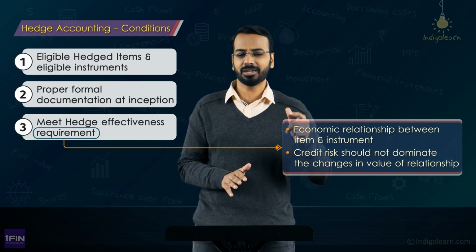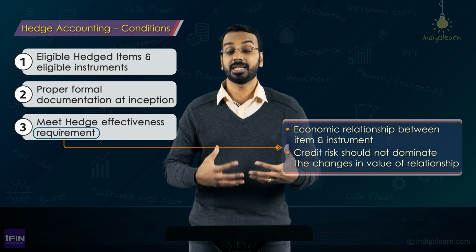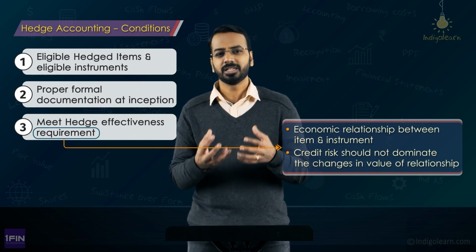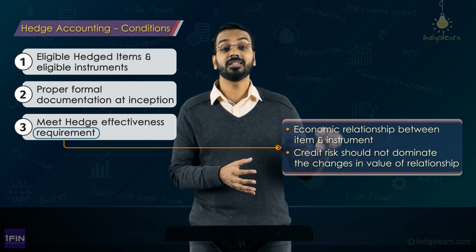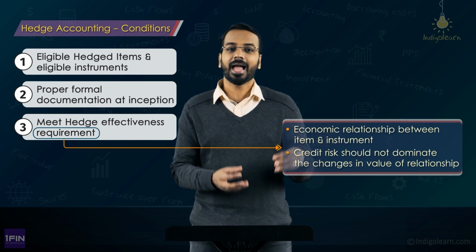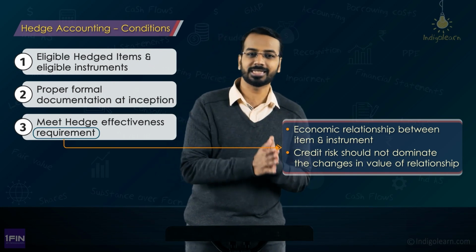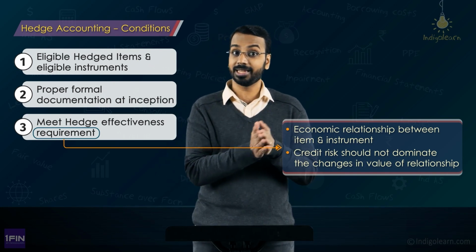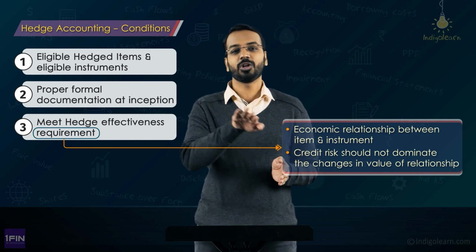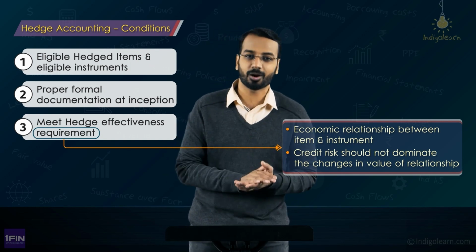Okay. So, the second condition, rarely it will happen. Sometimes, let's say in case of financial crisis and all of that, in such times it may happen that there is a sudden deterioration in credit and the forward instruments show a lot of volatility in value. In such cases it may happen. Once you see that there is a credit risk involved, then you will keep it outside the hedge accounting, right?